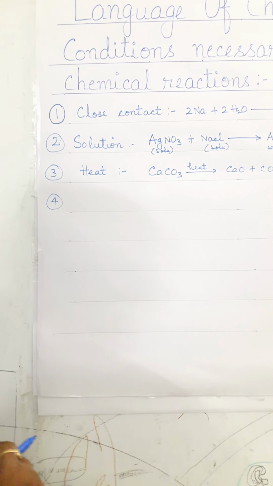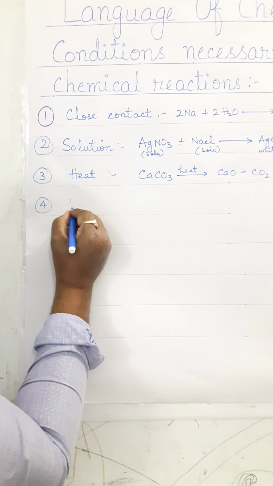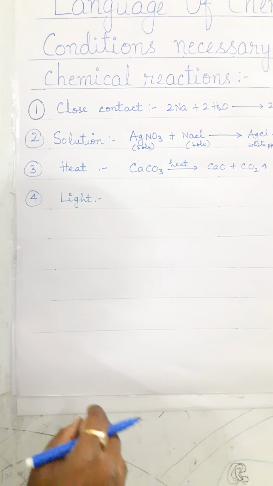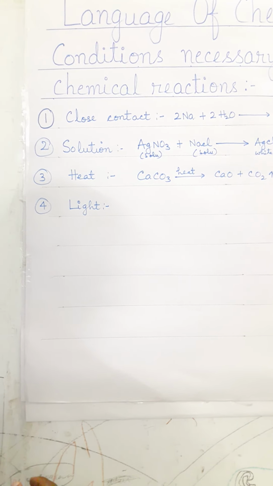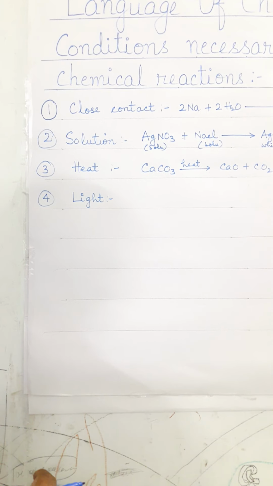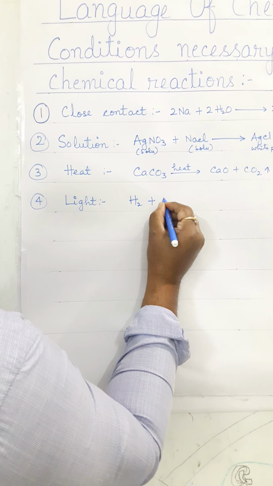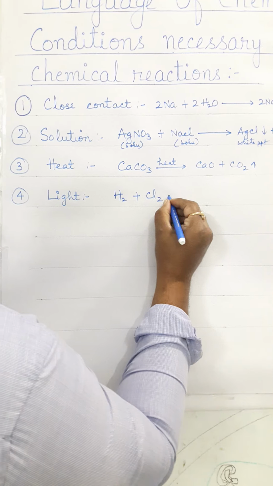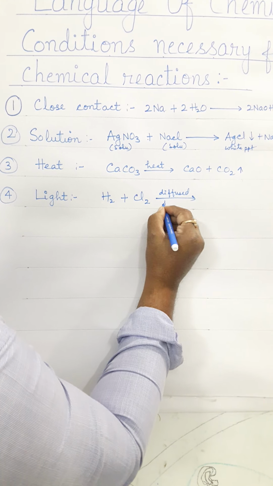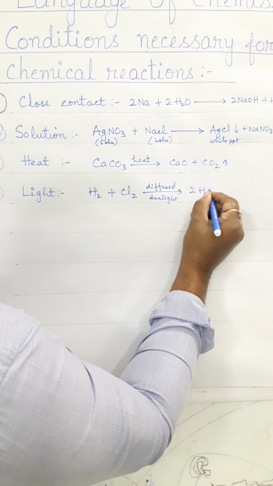Now the fourth condition which is necessary for the chemical reaction to take place is light. Certain chemical reactions will take place only in the presence of light. And such chemical reactions are called photochemical reactions. For example, hydrogen gas will combine with chlorine gas only in the presence of diffused sunlight to form hydrogen chloride gas.